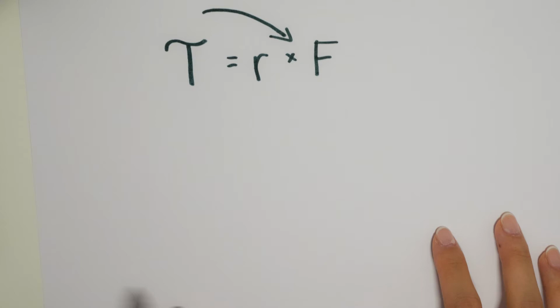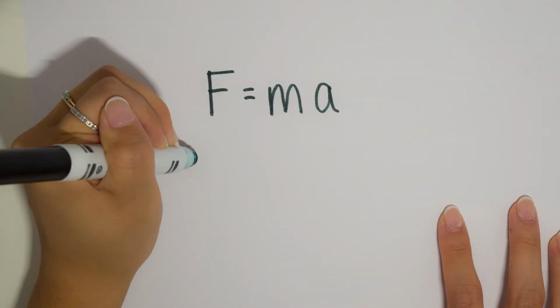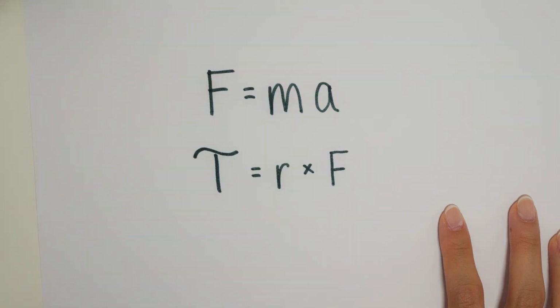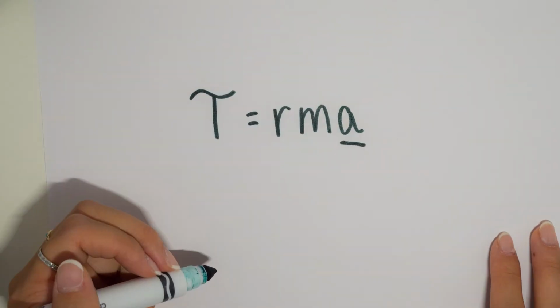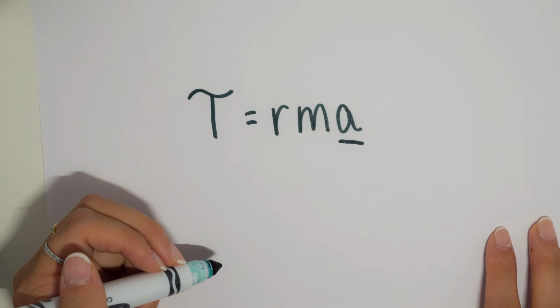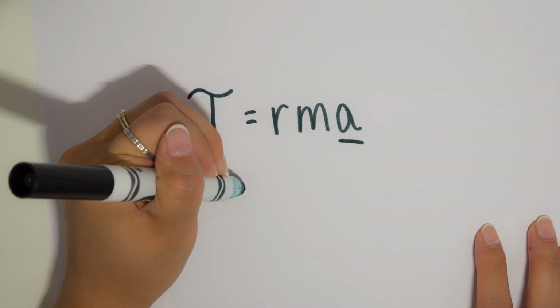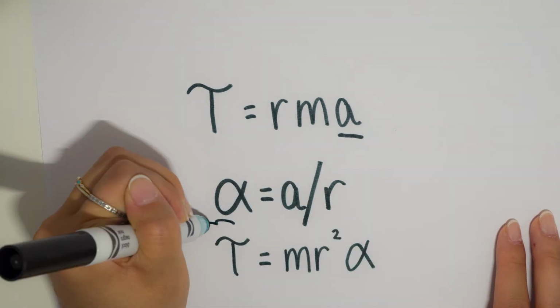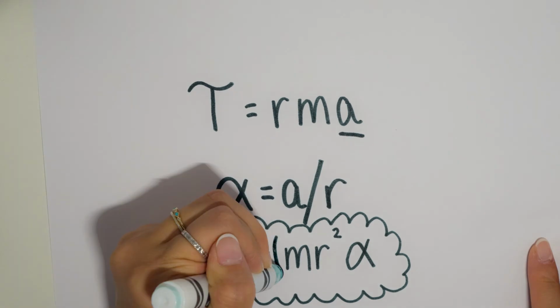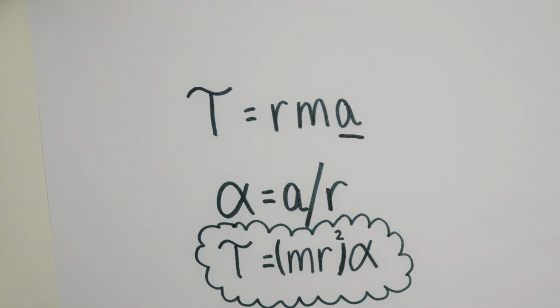Let's derive this equation, which should help define what these random letters above are. So F equals ma is Newton's second law, and torque equals force times the radius, which equals mass times acceleration times radius by substituting mass times acceleration in Newton's second law. As it stands, we have torque in terms of linear acceleration, but since torque is a turning force, it would be more meaningful to define it in terms of angular acceleration, which equals acceleration divided by the radius from the axis of rotation. Replacing acceleration with radius times alpha and simplifying, we arrive at torque equaling mass times the radius squared times alpha.